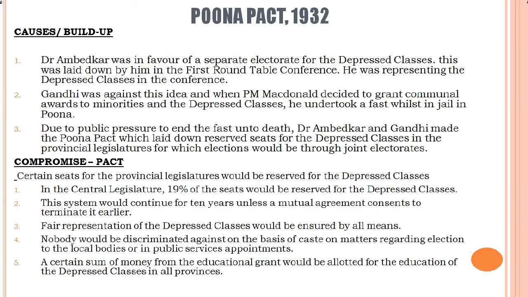And now in 1932, we will study about the Pune Pact. Let us see the causes of this Pune Pact. As we have already studied in the second roundtable conference, there were issues between Gandhiji and Dr. B.R. Ambedkar on the topic of separate electorates based on the communities. So let us see, Dr. Ambedkar was in favor of a separate electorate.